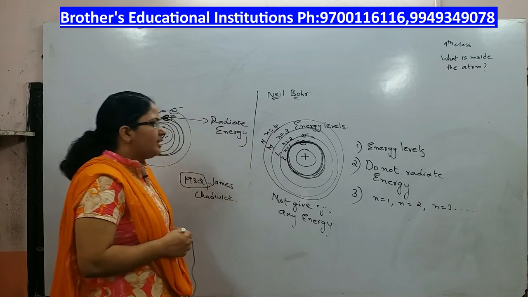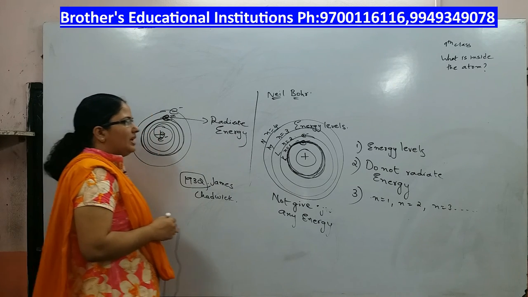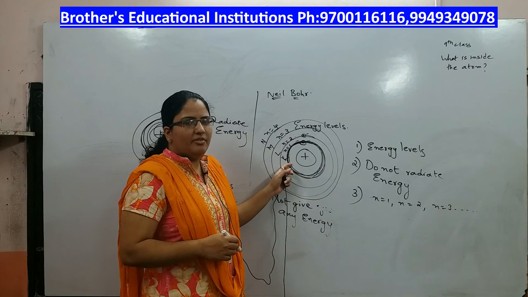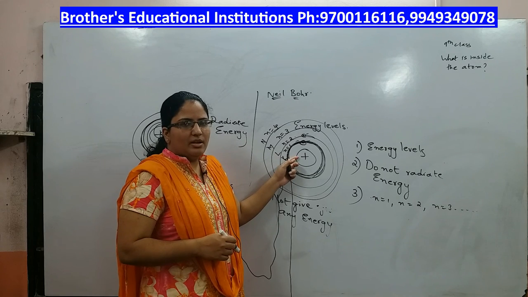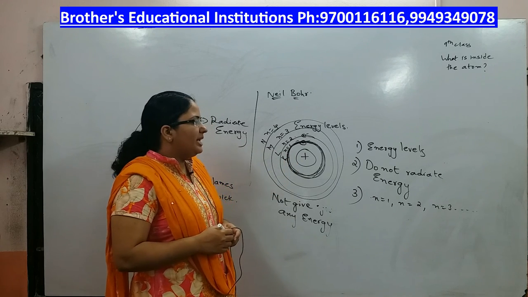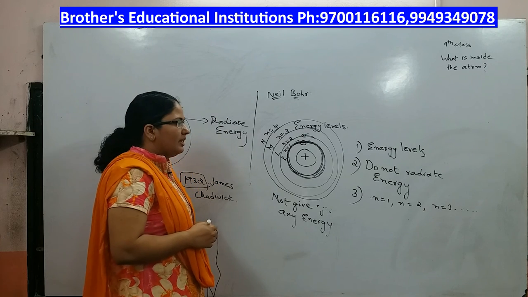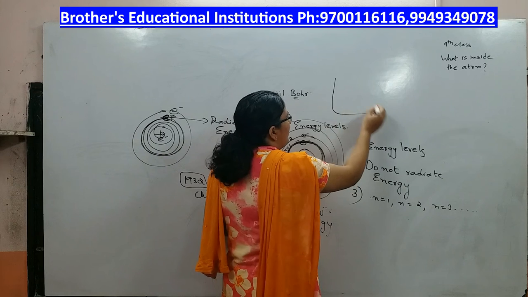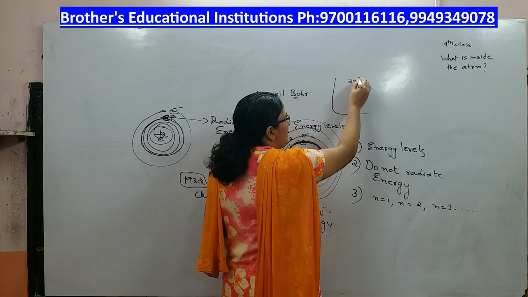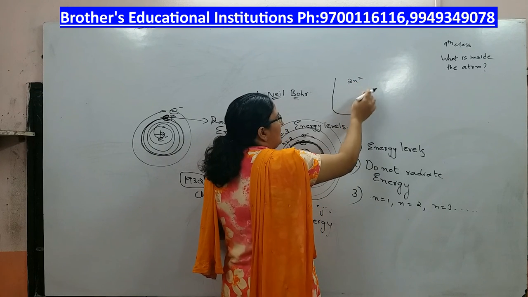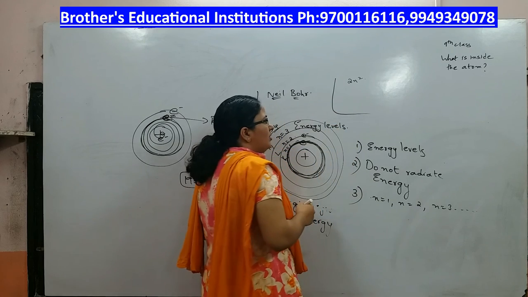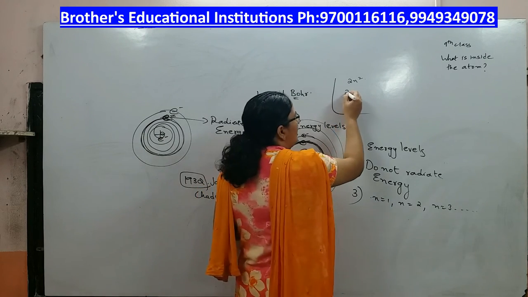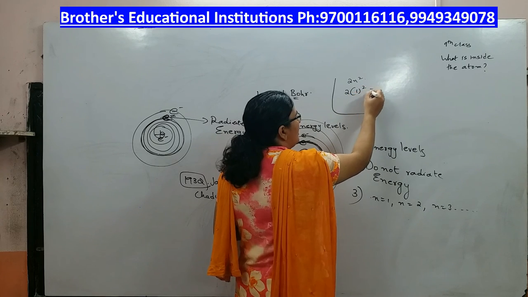Next topic: if electrons are moving around in the shells, how many electrons can we fit into each shell? For this, Bohr-Bury gave some rules. The maximum number of electrons that can fit in an energy level is 2n square. For the first shell, put n is equal to 1: 2 into 1 square, that is 2.